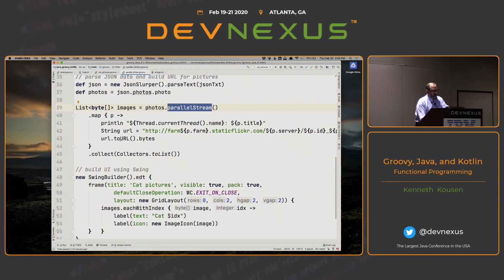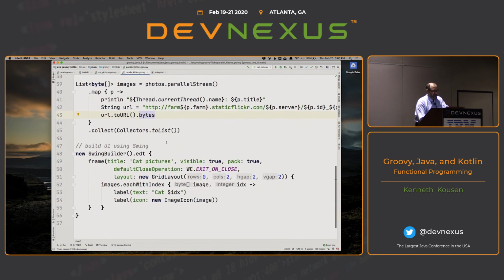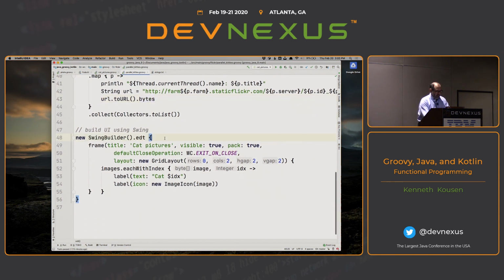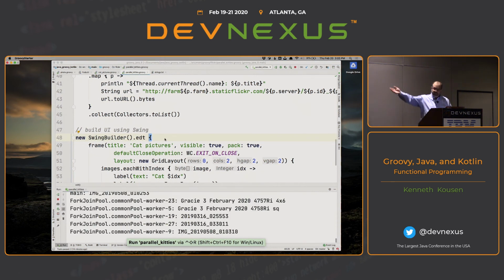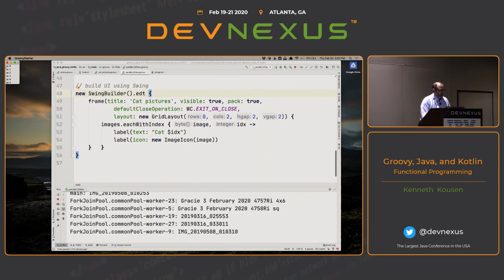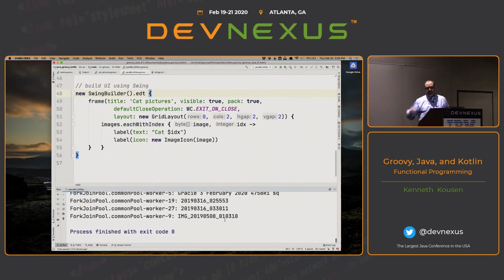I convert it to a URL and download the bytes, and then collect them into a list, and the rest of this is just rendering again. And once again, I just won't see the images rendering for some reason, but see the threads going on there. What I did do in here is I threw in a label just to show you the cats are in there at all. But that's too bad that the cats are not showing up. But all right, so be it.